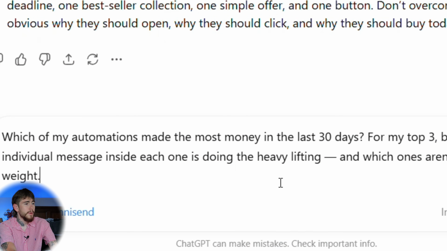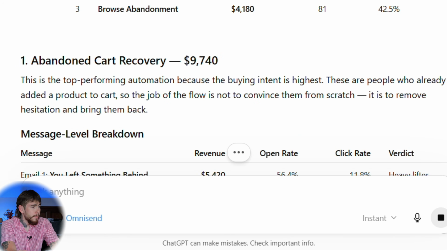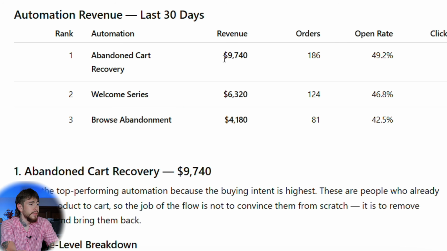So I'll say, which of my automations made me the most money in the last 30 days? For my top 3, break down which individual message inside each one is doing the heavy lifting and which ones aren't pulling their weight. So it broke down my 3 main automations right here: my abandoned cart flow, my welcome series, and my browse abandonment. So over the last 30 days, we made around 9 grand with the abandoned cart, 6 grand with the welcome series, and around 4 with the browse abandonment.